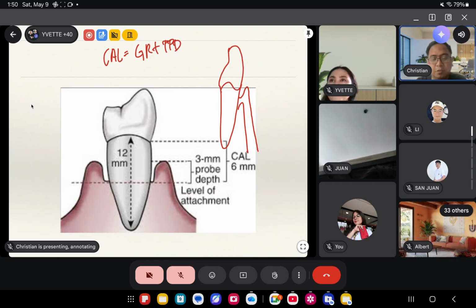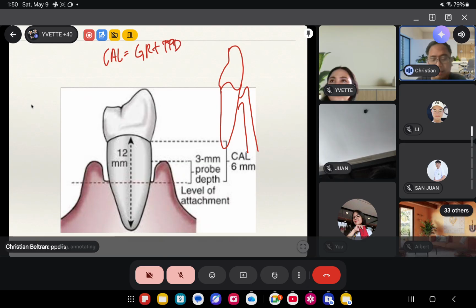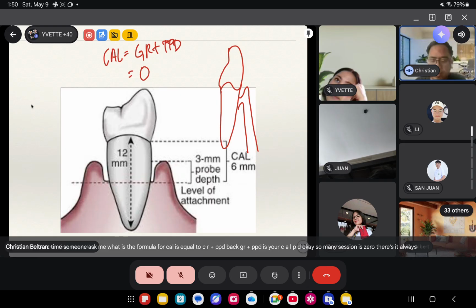Ba? GR plus PPD is your CAL. PPD plus GR, CAL. Tama. Okay? So may nagtanong sa akin, Doc, what if gingival recession is 0? Is it always na CAL is equal to PPD?